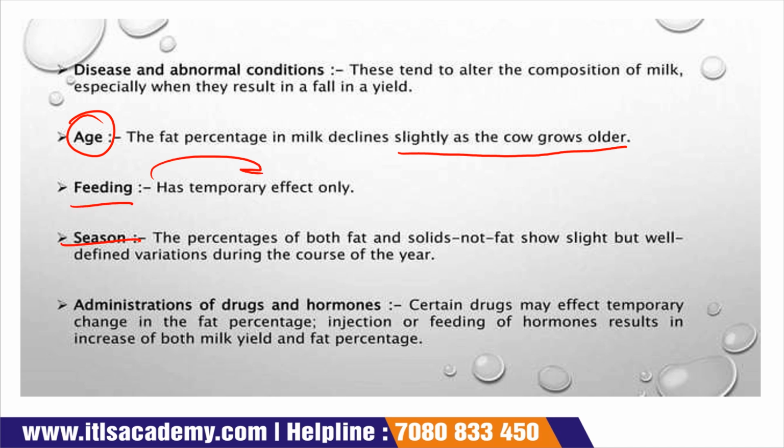Season, administration of drugs and hormones: if some cow takes certain drugs or medicines, it also temporarily changes the fat percentage. There are also some injections or feeding hormones which increase the yield and fat percentage of the milk. So this is all about the composition and the nutritive value of the milk.